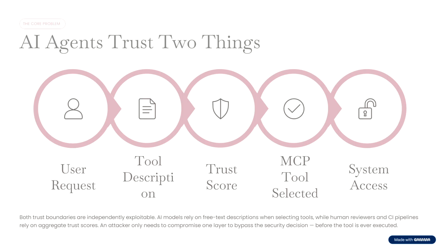In practice, AI agent ecosystems rely on two independent trust boundaries. First, the AI model uses the tool's natural language description to decide which tool to invoke. Second, human reviewers and CI pipelines often rely on aggregate trust scores or security labels before approving installation. The key insight is that an attacker does not need to compromise both layers. If either the description or the trust score can be manipulated, the security decision has already failed before the first tool call is even executed.